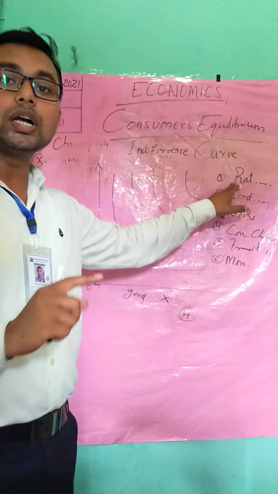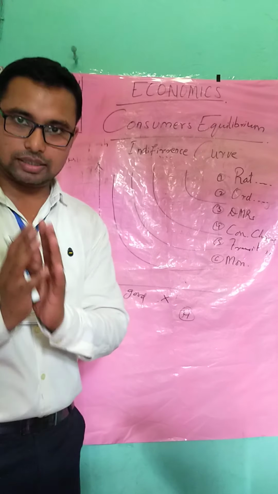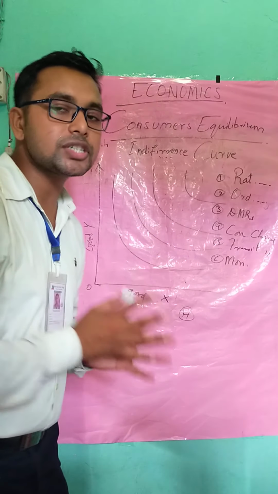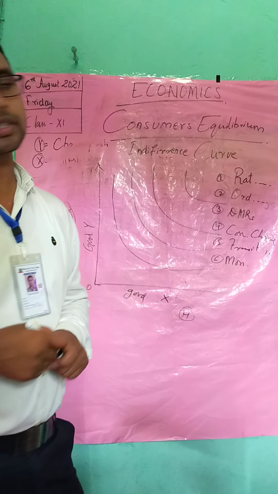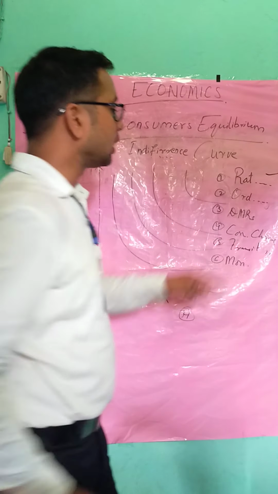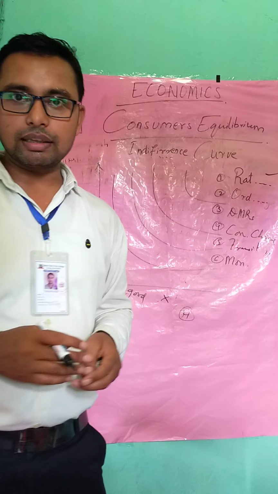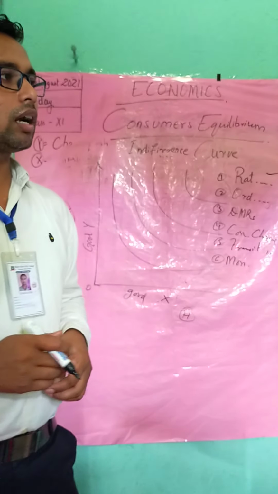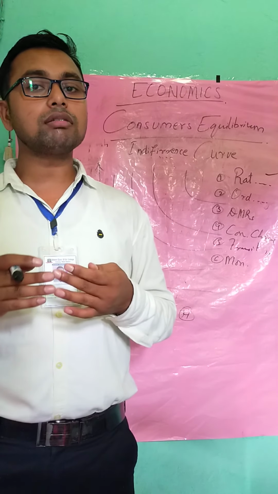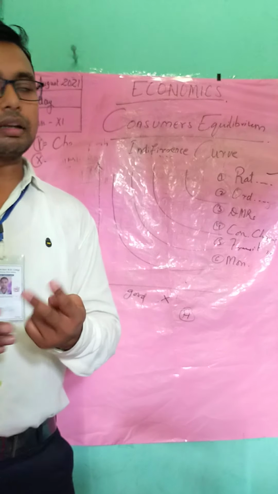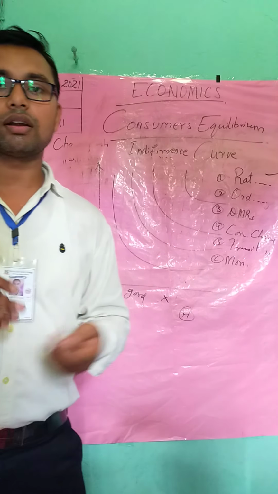Now students, what is rationality? I explained that if you are a rational consumer, you will choose to get more satisfaction, isn't it? You should be able to differentiate between the commodity or service giving more satisfaction. So this is rationality. Ordinality is that you should be able to check its qualities, isn't it? We learned about two goods, so you should be able to differentiate their qualities.